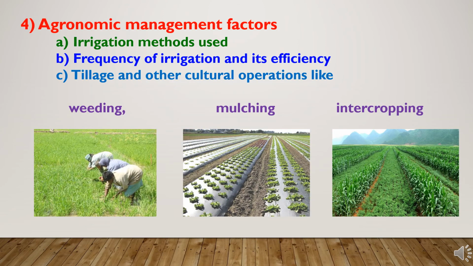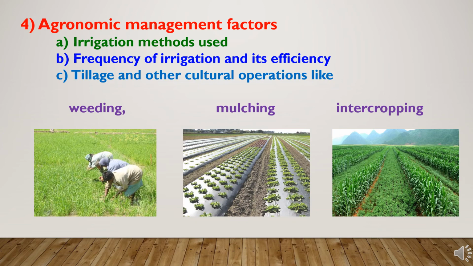Fourth factor is agronomic management factors, which includes irrigation methods, frequency of irrigations and its efficiency, then tillage and other cultural operations. As irrigation methods are concerned, we have to use efficient micro irrigation systems where we can save the water. If we are using drip and sprinklers, we can supply the irrigation water in an efficient way by which the high moisture will be present in the soil and losses will be negligible.